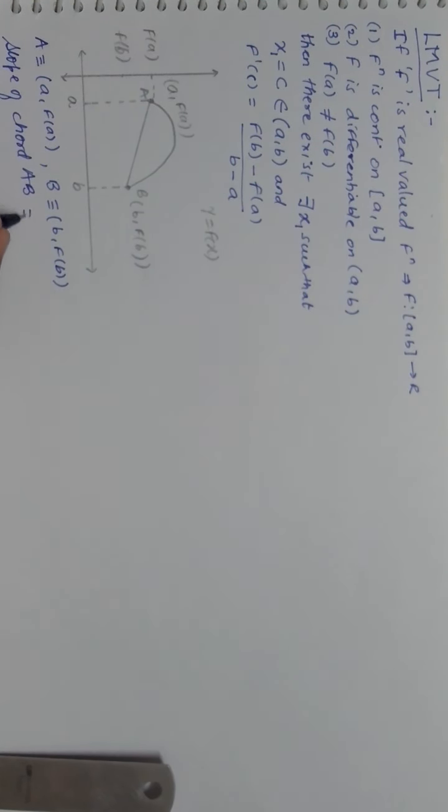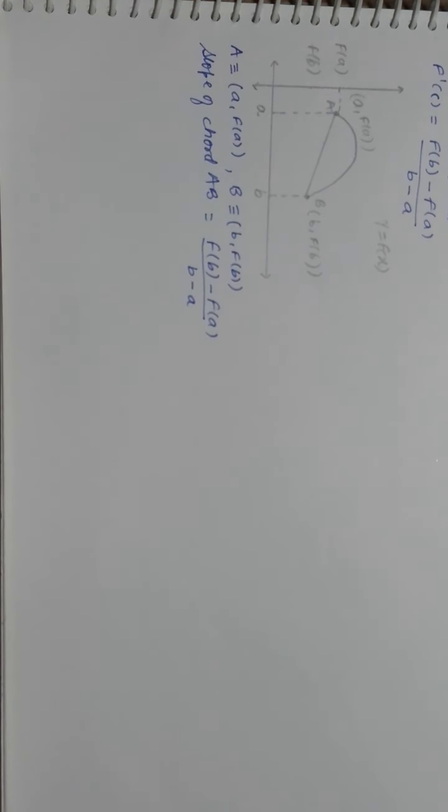So the slope of chord AB will obviously be y2 minus y1 upon x2 minus x1, right? So this I got. What does this mean? It means that every line which is parallel to chord AB will have the same slope. Agreed?